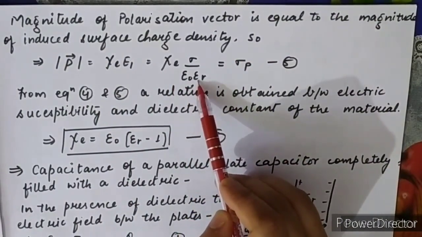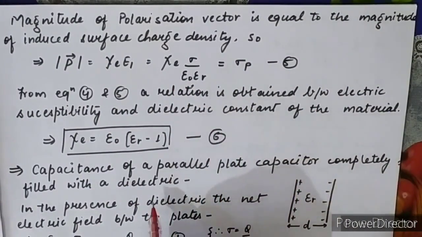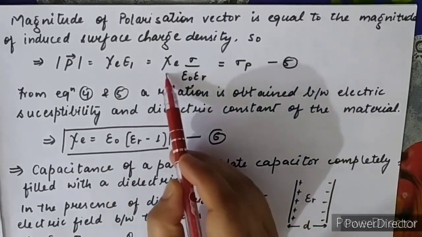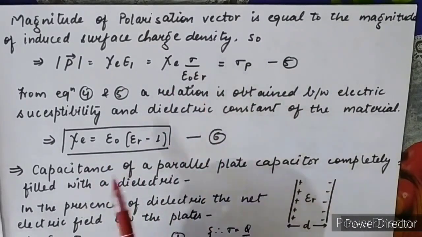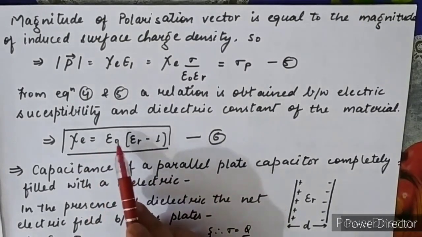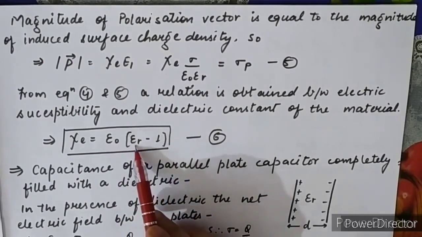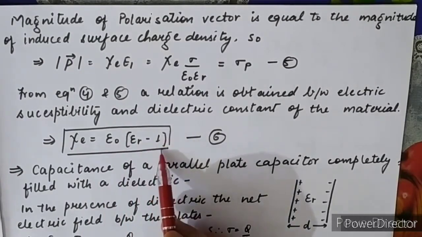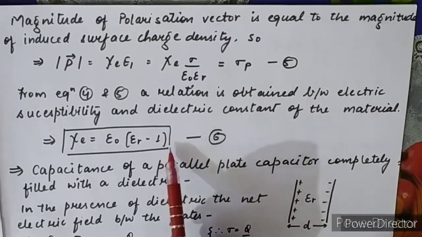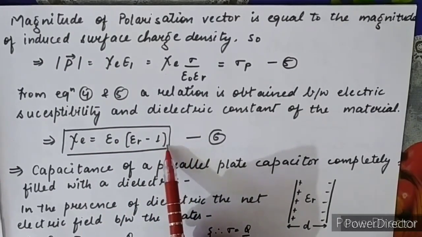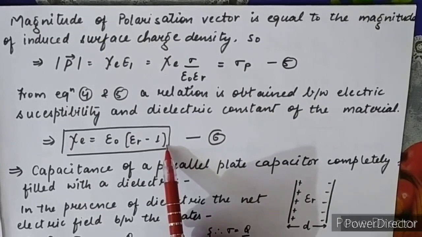So from equation 4 and equation 5, a relation is obtained between the electrical susceptibility and dielectric constant. When we put both the equations and compare them, we get a relation between electrical susceptibility and dielectric constant. And that relation is chi E is equal to epsilon naught into (epsilon R minus 1). Clear? This is the relation between electrical susceptibility and dielectric constant.